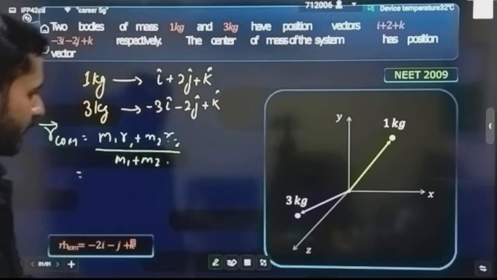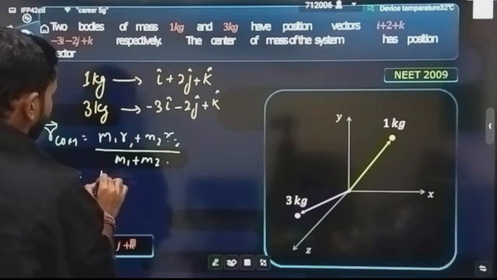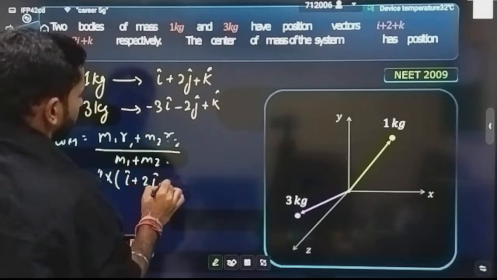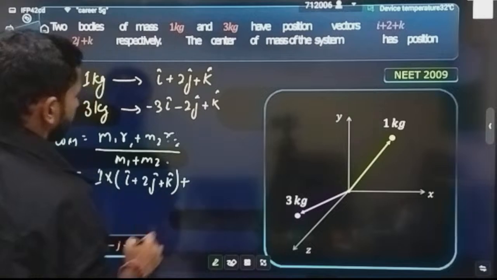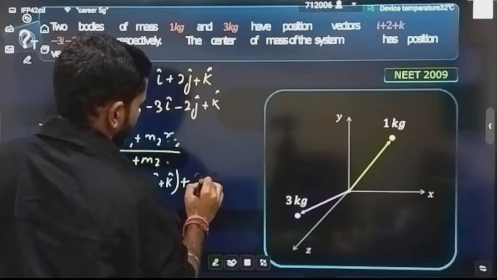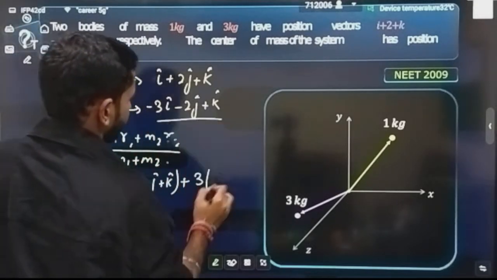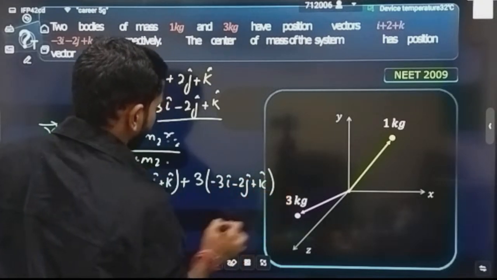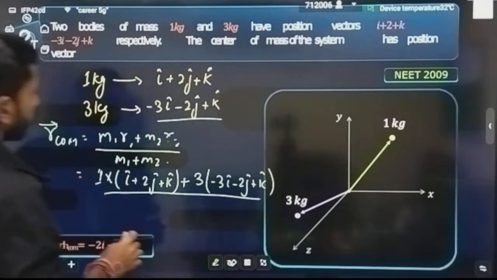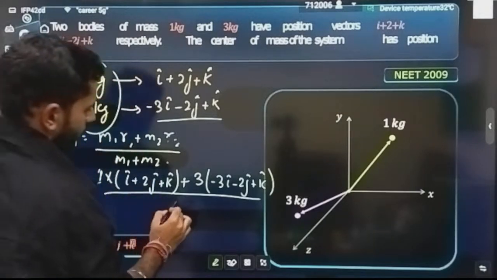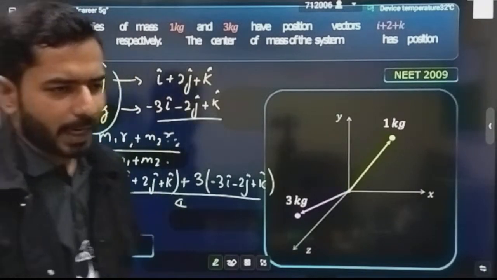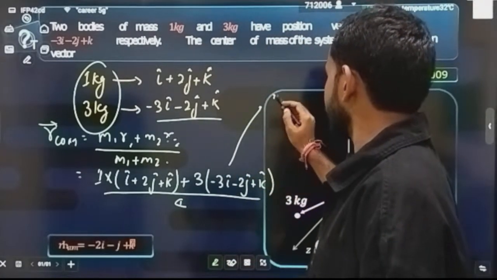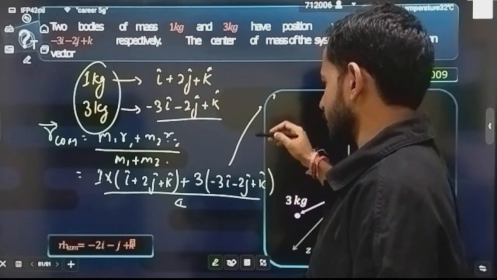Let's see what the result will be. Let's cross check it. m1, what is your mass? 1. What is the position vector? i plus 2j plus k, plus. Now what is the second mass? 3. What is its position vector? Minus 3i minus 2j plus k, divided by the total mass, which is 4, correct? Now calculate it and tell what answer is coming. Just check what the answer will be. Here I am writing this NEET 2009 question as well.